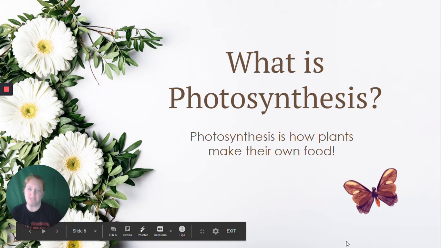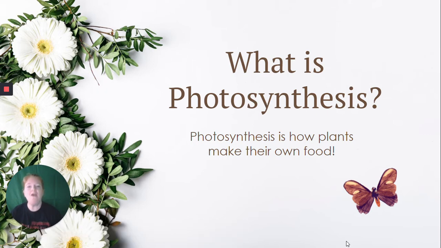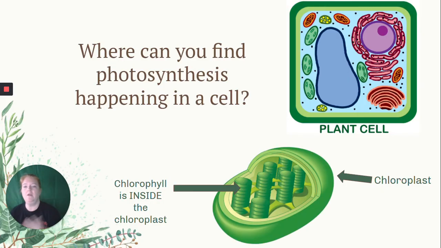Okay, so what is photosynthesis? Photosynthesis is how plants make their food, okay? So where can you find photosynthesis happening in a cell? So we're looking at a plant cell. Inside the plant cell, there's organelles, and one specific organelle we want to focus on is the chloroplast. And chloroplast inside has these little coins. I call them stacks of pancakes or stacks of coins. They're thylakoids. Okay, and inside the chloroplast is this amazing pigment called chlorophyll.